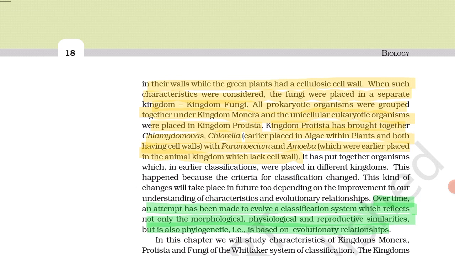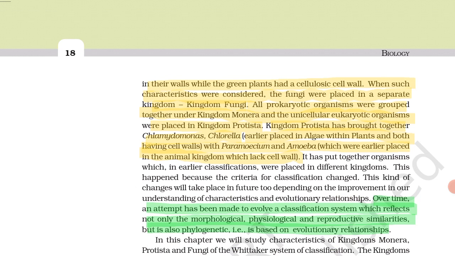When such characteristics were considered, fungi were placed in a separate kingdom, Fungi. All prokaryotic organisms were grouped together under kingdom Monera, and unicellular eukaryotic organisms were placed in kingdom Protista. So after this, all prokaryotic organisms were placed in kingdom Monera. Means kingdom Monera contains all prokaryotic organisms, while kingdom Protista contains all eukaryotic unicellular organisms.